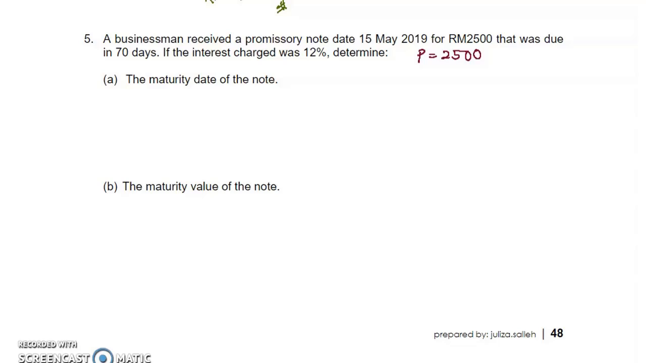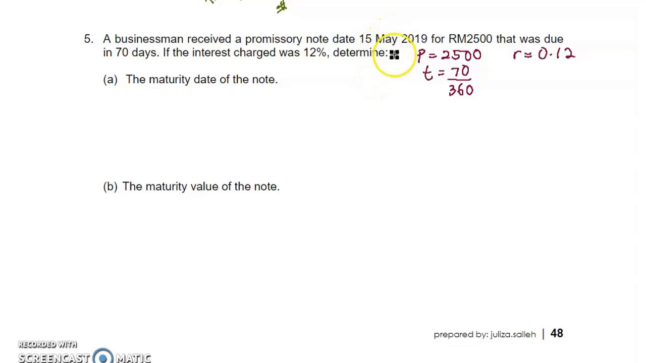For a promissory note we use simple interest. So the rate here is 12%, and the term is 70 days. T equals 70 days. Convert this to years by dividing by 360, for the case of promissory notes and bank discount only. Okay, A, find the maturity date of the note.